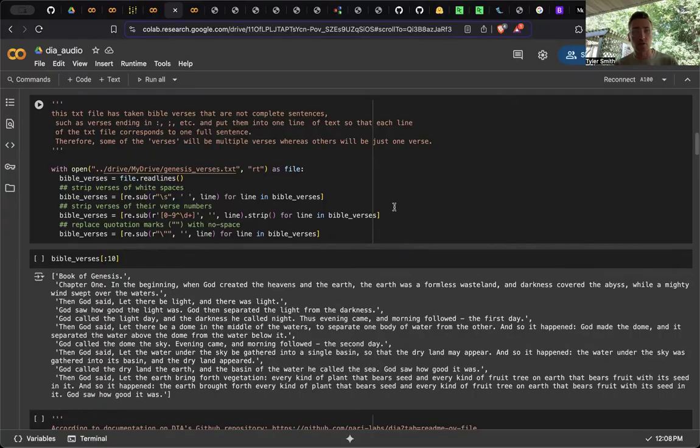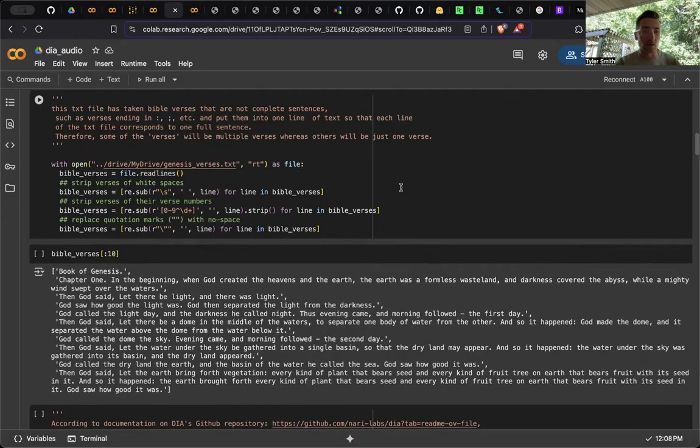But when I initially was trying to get the model to work to generate audio, I found out that I had to go in and rearrange some of the verses to make sure that there was a beginning of sentence token and an ending sentence token, like a period. So I had to make sure that every line was a full sentence. There might be multiple sentences in a line, or just one giant sentence. That's pretty much what I had to do to get the TXT file to where I needed it.